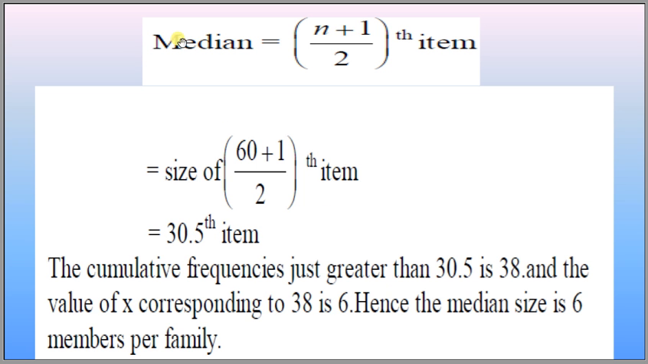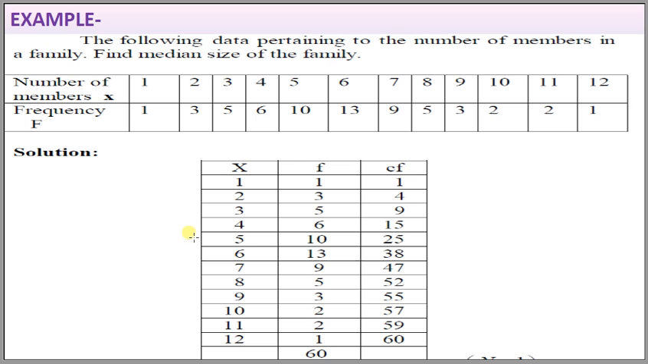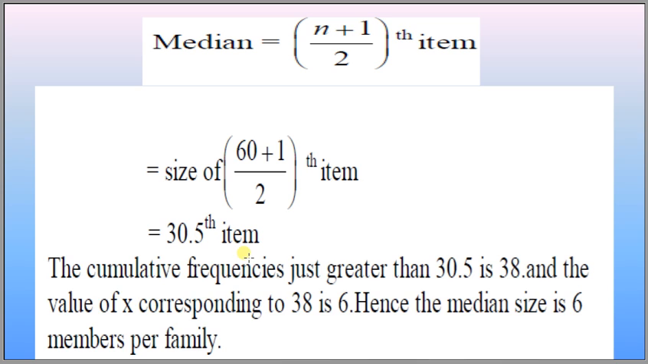After finding the cumulative frequency, we find the median, the n plus 1 by 2 item. The size of 60 plus 1 divided by 2, that is the 30.5 item, will be the median value. We search for this number in the cumulative frequency. It falls in the 38 cumulative frequency group, so 6 will be the median. Hence the median size is 6 members per family.